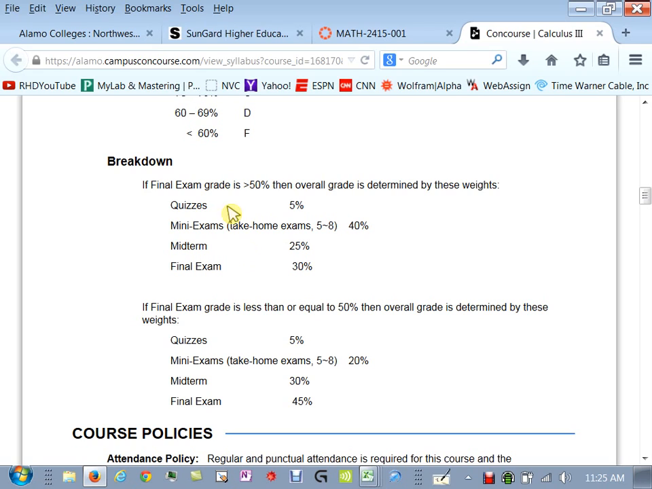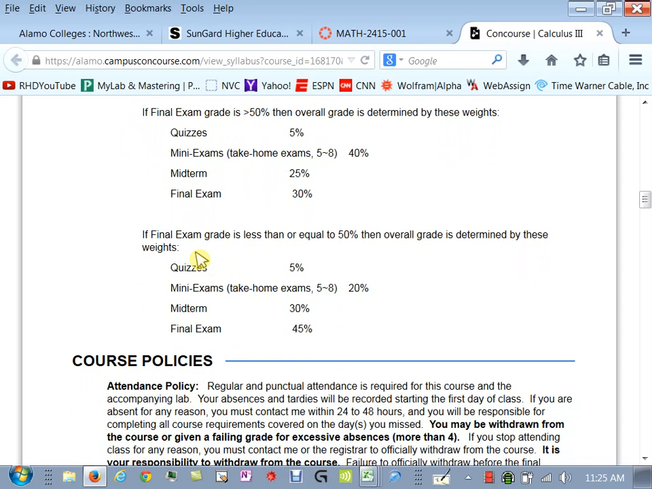There's basically 2 ways your grade can possibly be broken down. The first way, what we do is we look at, what if you get greater than a 50 on the final. So you do decent on the final. Then all the quizzes that you take throughout the semester are 5% of your grade. You're going to be given anywhere between 5 and 8 take-home exams. Those will be 40% of your grade. You'll have 2 in-class exams, a midterm and a final. They'll be worth 25% and 30% respectively.